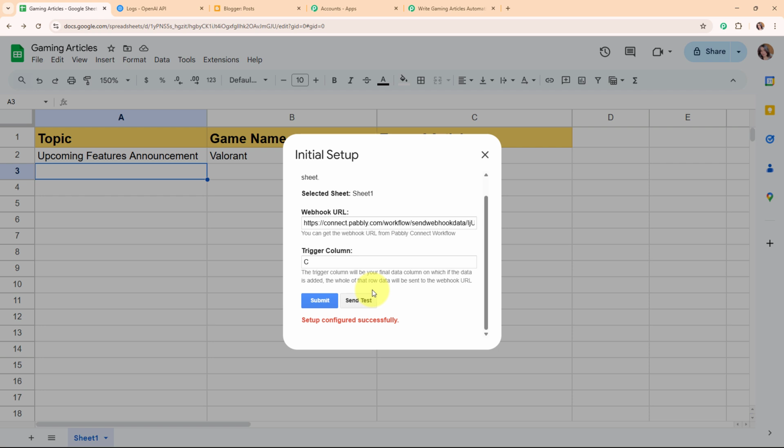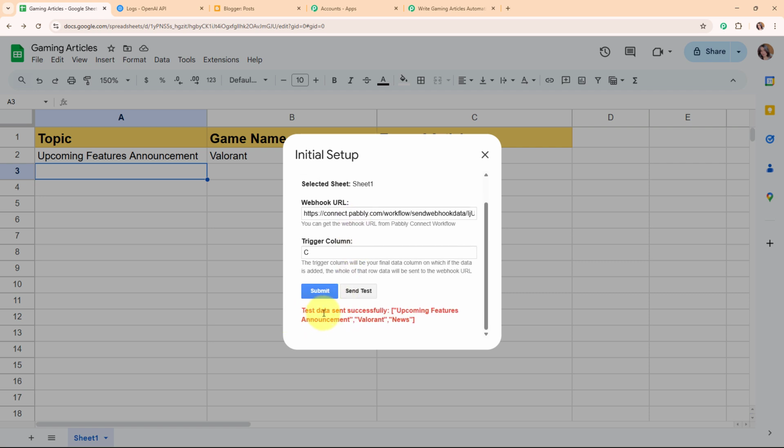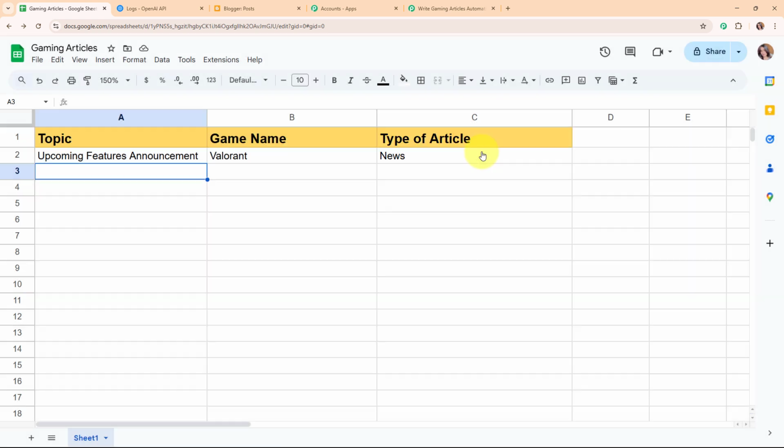Alright, so now after building this connection, I'm going to test this connection by clicking on the send test button given over here. And here you can see it says test data sent successfully. That means we have successfully sent the first row data of our Google Sheets to our Pabbly's workflow, or you can say to this webhook URL. So now let's go and check our Pabbly's workflow.